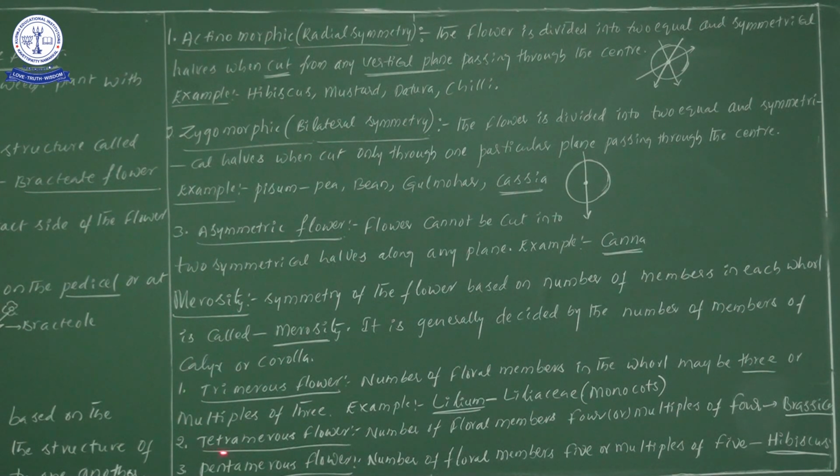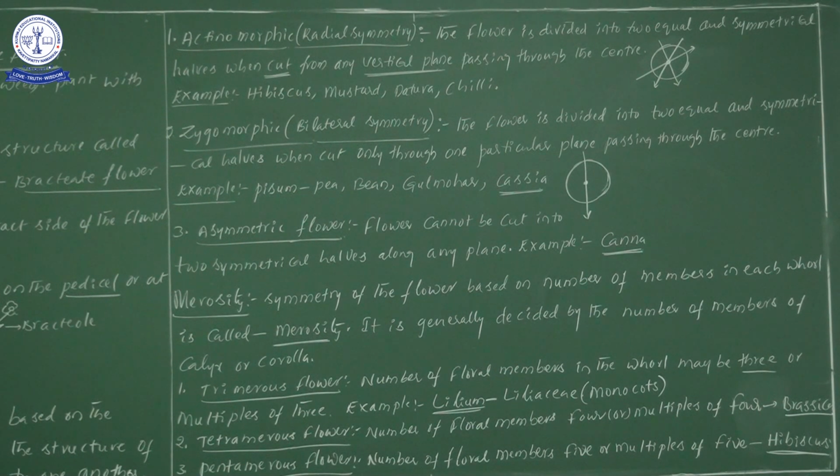Next one, tetramerous condition. In the tetramerous condition flower, the number of floral members is 4 or multiples of 4.